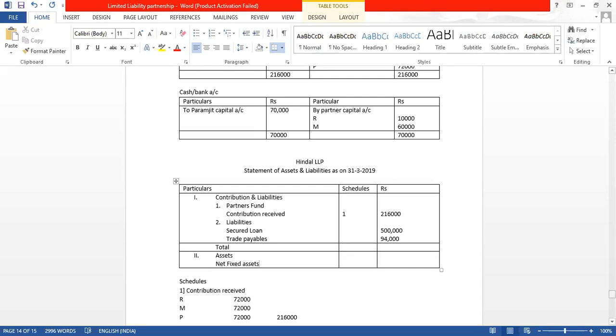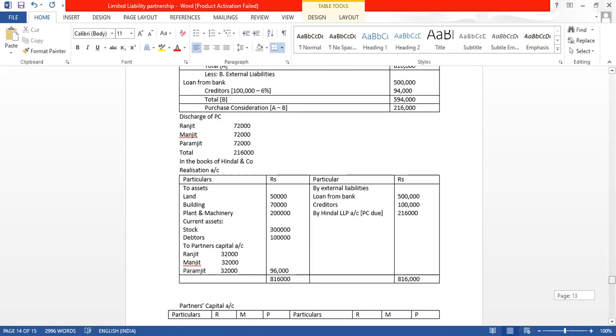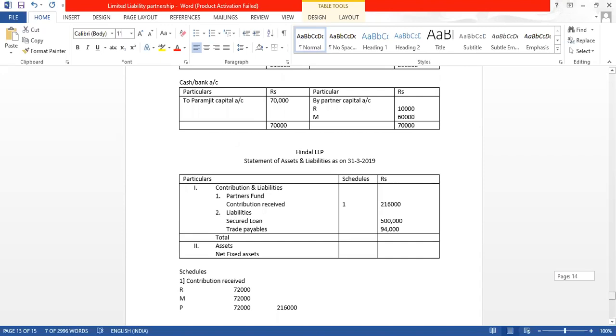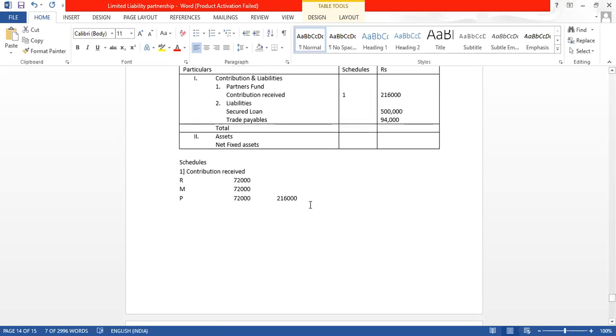So net fixed asset is how much? Because we don't know everything separately, we have to go to the schedule for this net fixed asset. Let us go to schedule number 2, net fixed assets.